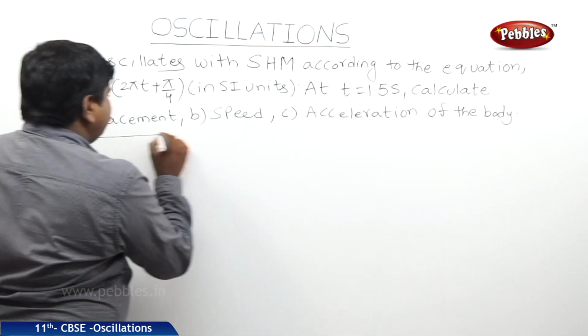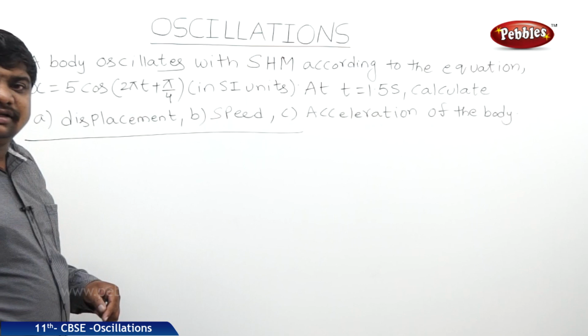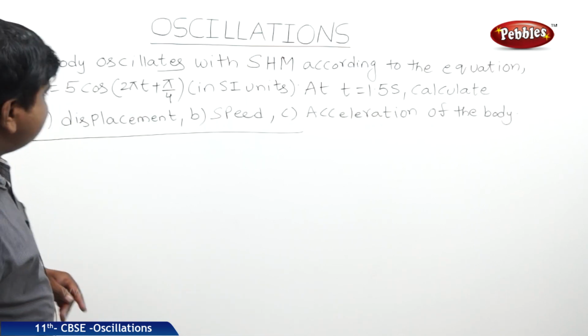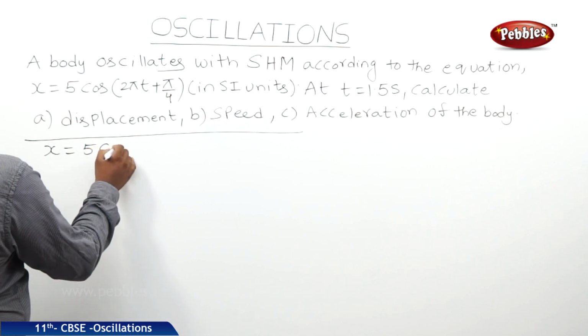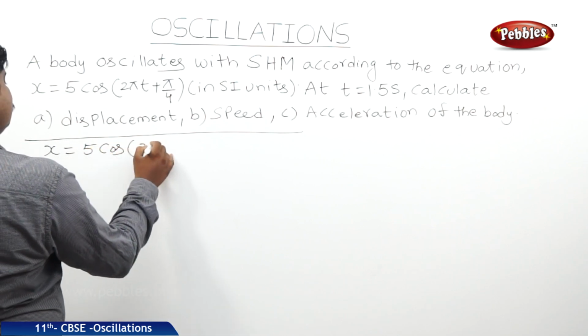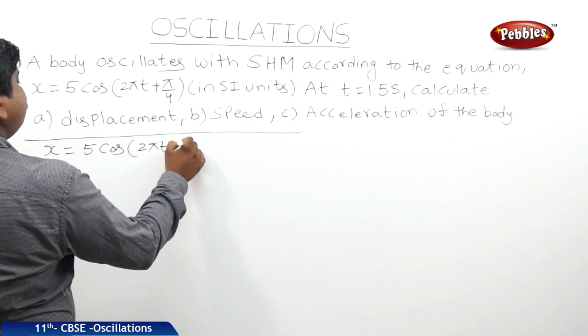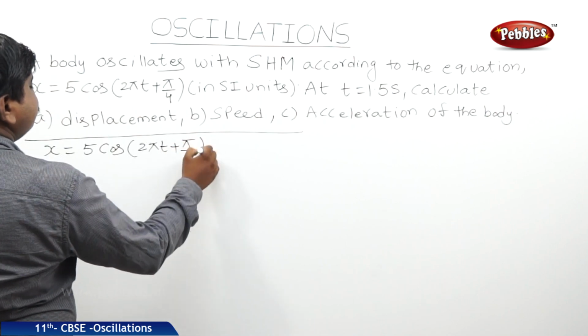First, we should write the given equation in comparison with the standard equation. So, x is equal to 5 cos of 2 pi t plus pi by 4.